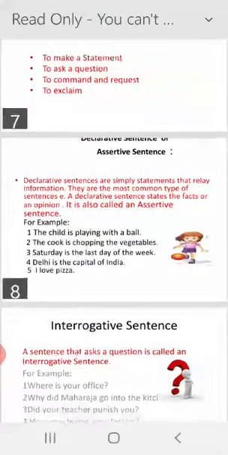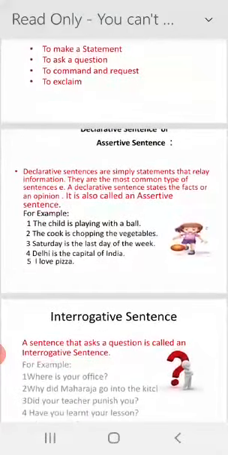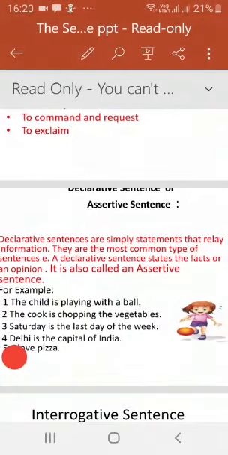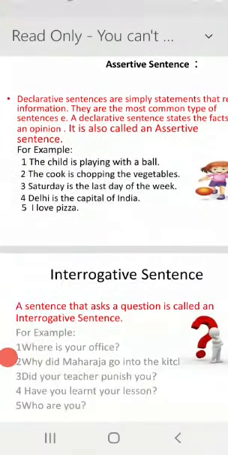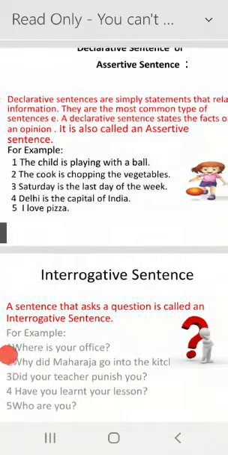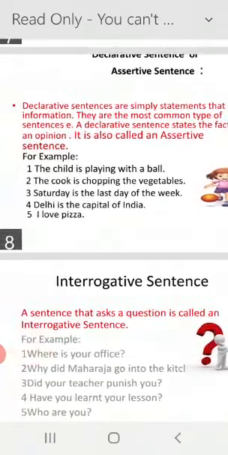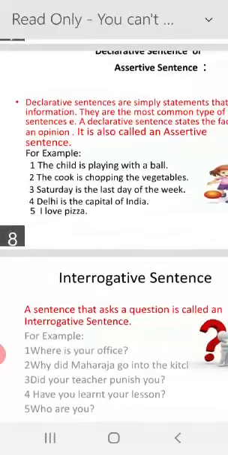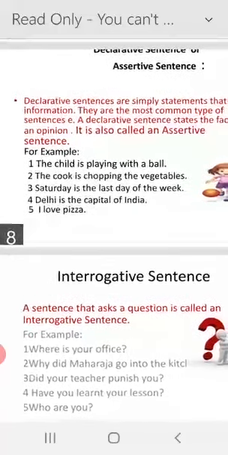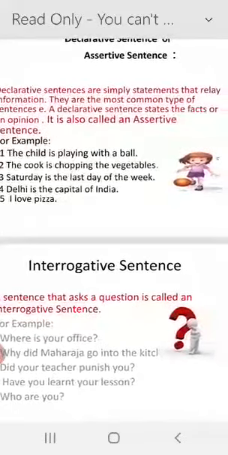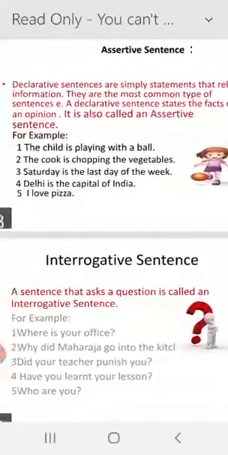Now we see the different types of sentences. Number one, declarative sentence, or we can say assertive sentence. Declarative sentences are simply statements. They relay information. They are the most common type of sentences. A declarative sentence states the facts or an opinion. For example, the child is playing with a ball.